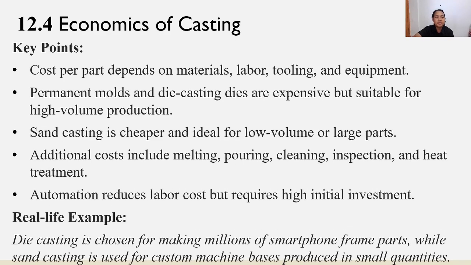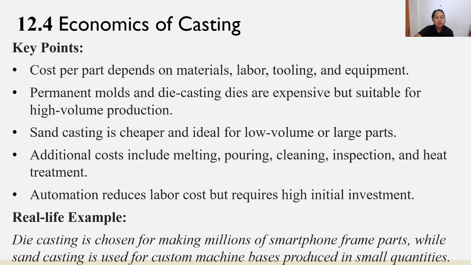Next is the economics of casting. What are the points of the economics of castings? Cost per part depends on material, labor, tooling, and equipment. Permanent mold and die casting dies are expensive but suitable for high volume production. Sand casting is cheaper and ideal for low volume or large parts. The additional costs include melting, pouring, cleaning, inspection, and heat treatment.